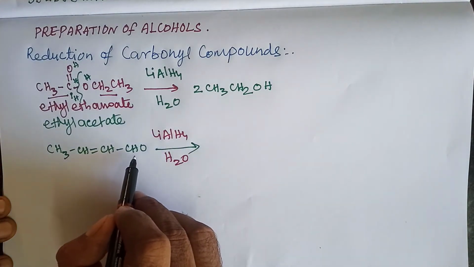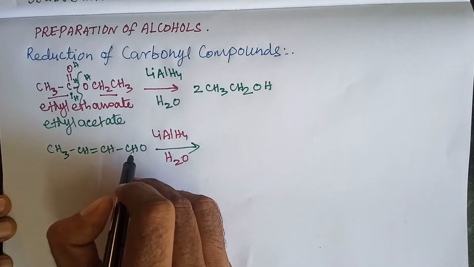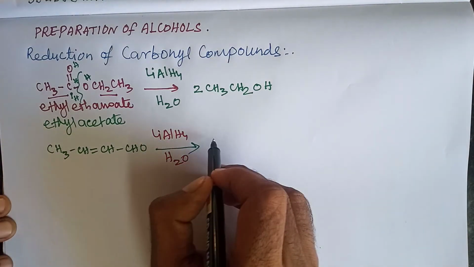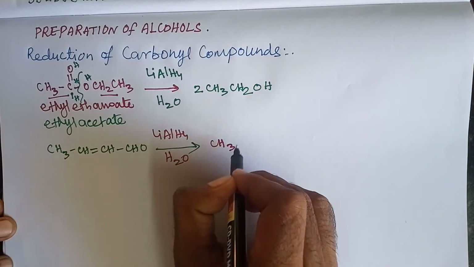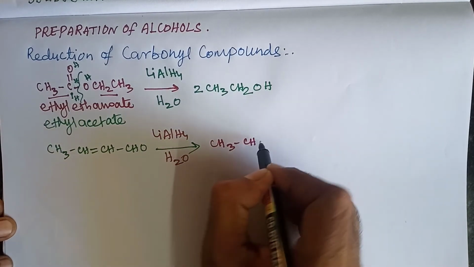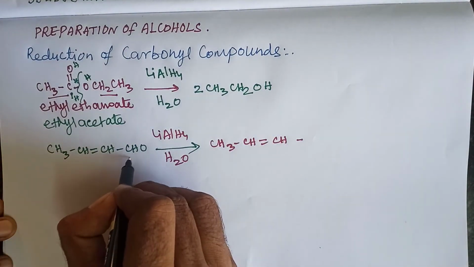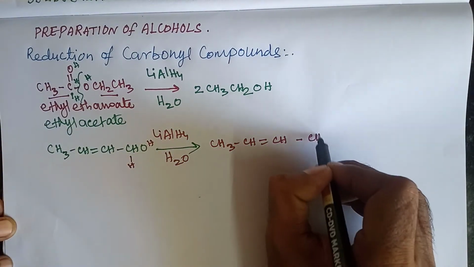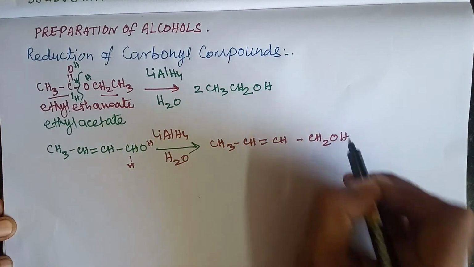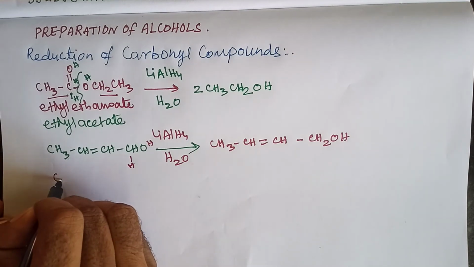Here addition of hydrogen takes place. Two hydrogens are added here. It gives CH3, CH double bond CH, one hydrogen here, one hydrogen here, CH2OH. The name of this aldehyde is crotonaldehyde.